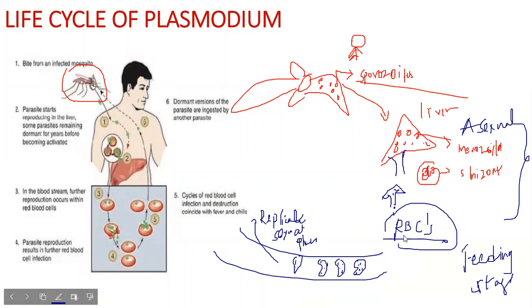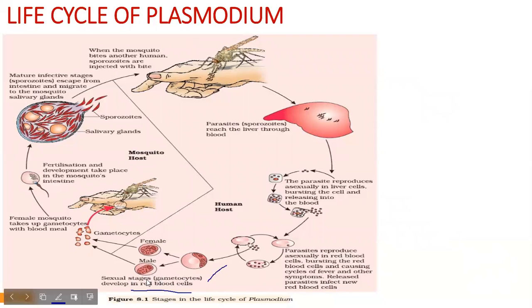So here I'm talking about when it infects RBCs, it eventually infects all the cells in the RBCs, and a few of them may change into a sexual form, that is female or male. Okay, and then eventually these attack everywhere and go into the surface of the skin. So when another mosquito bites the human, like here, when this mosquito bites this person, it ingests all of this.